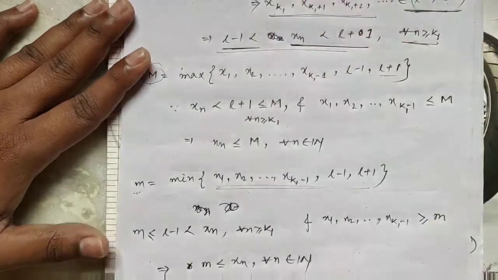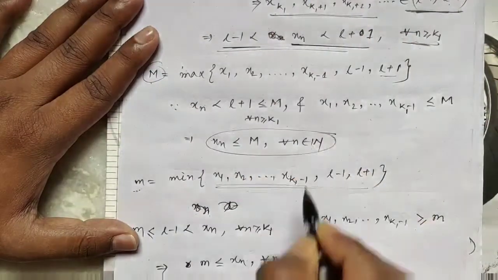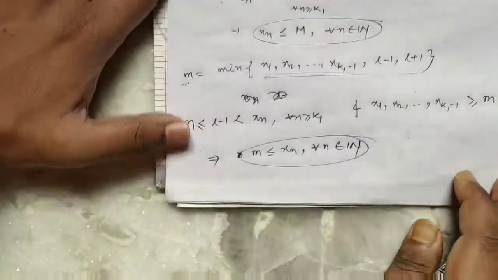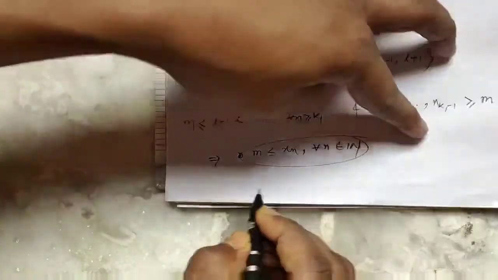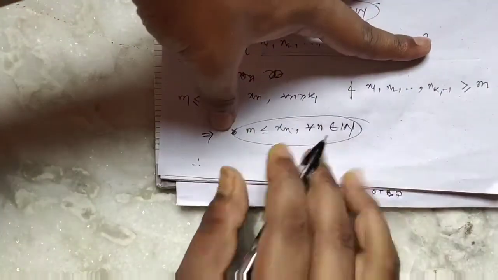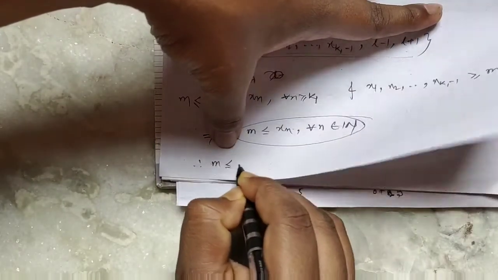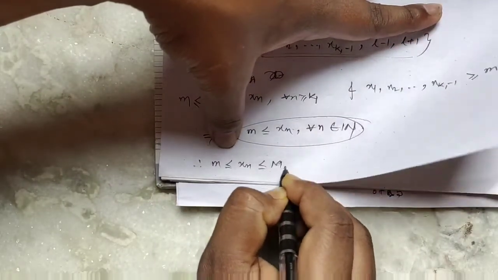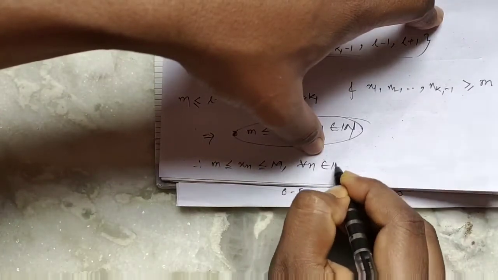Okay, so now we combine this and this. Therefore m is less than or equal to xn, which is less than or equal to M, for all n belongs to natural numbers.